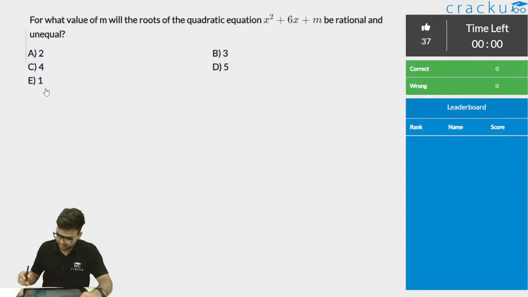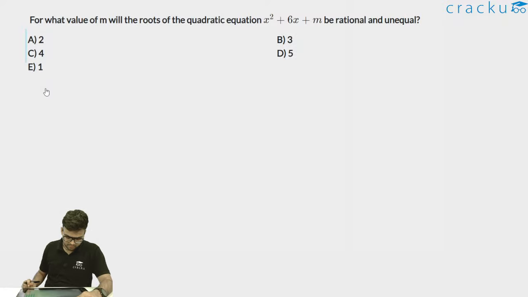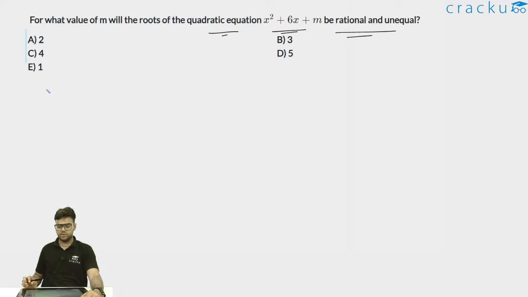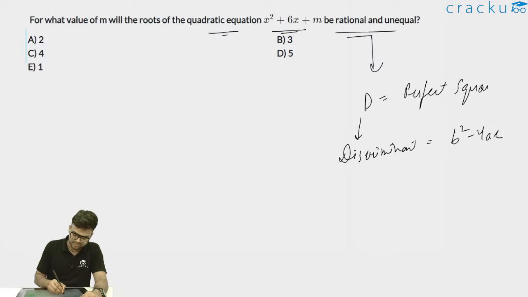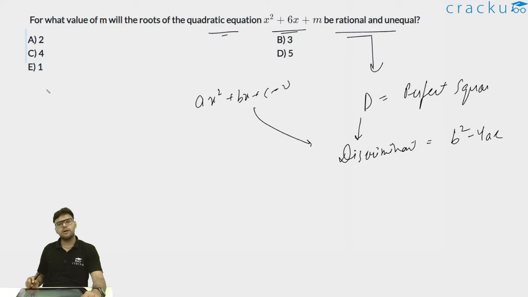So in this question it is given, for what value of m will the roots of the quadratic equation x square plus 6x plus m be rational and unequal? So if you want the roots to be rational and unequal, what you have to do is basically your D should be a perfect square. What is your D? D is your discriminant, D is equal to b square minus 4ac. Let's say if your quadratic equation is ax square plus bx plus c equal to 0, then your discriminant, that is b square minus 4ac, should be a perfect square.